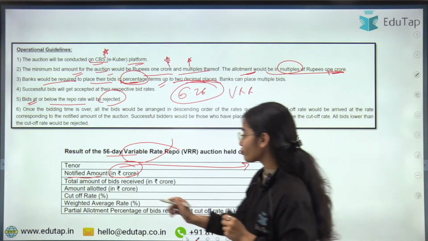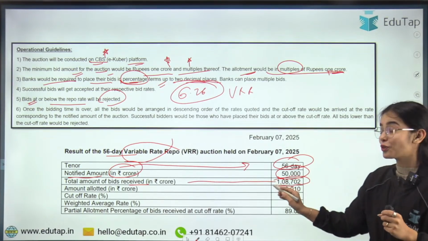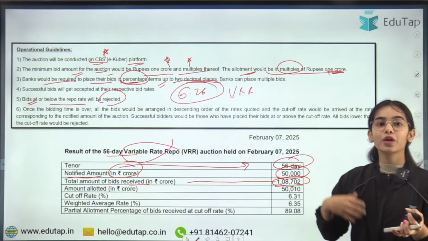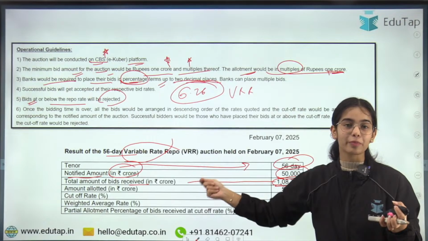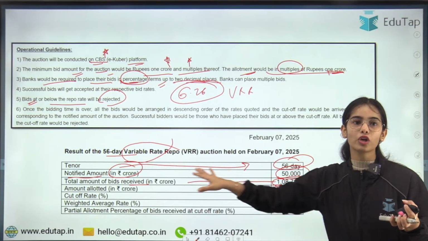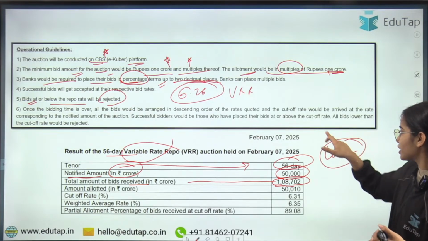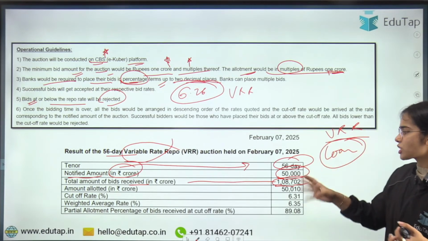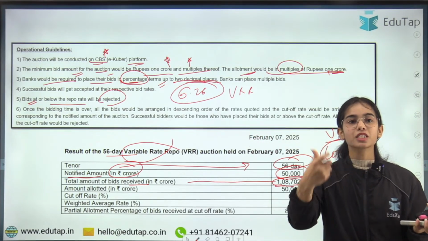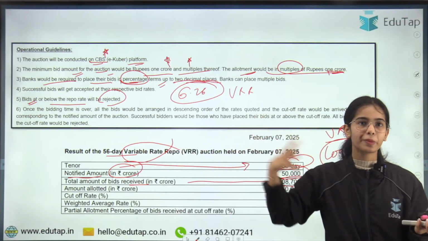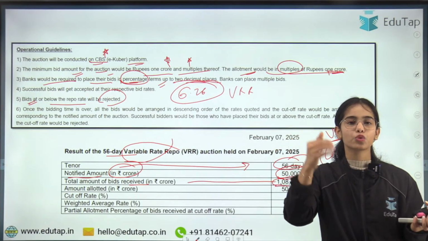And the total amount of bids received was 1,08,702 crores. RBI said that we are going to provide 50,000 crores under this variable repo rate auction, and we will be taking bids in percentage terms, that is, at what percentage you want to take the loan.